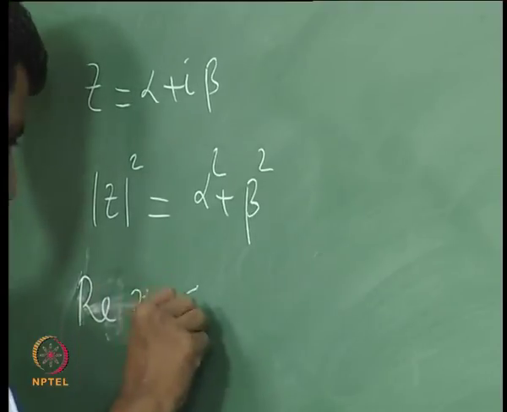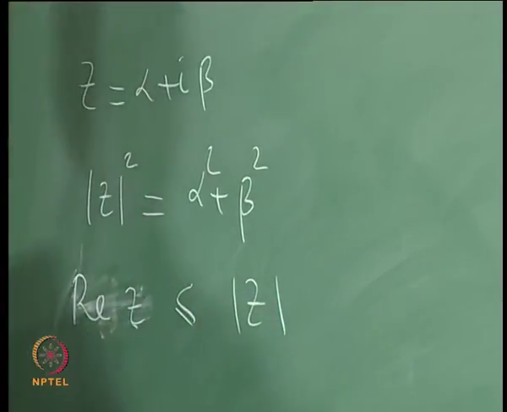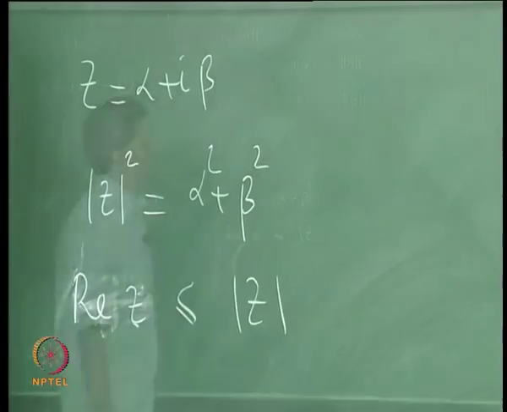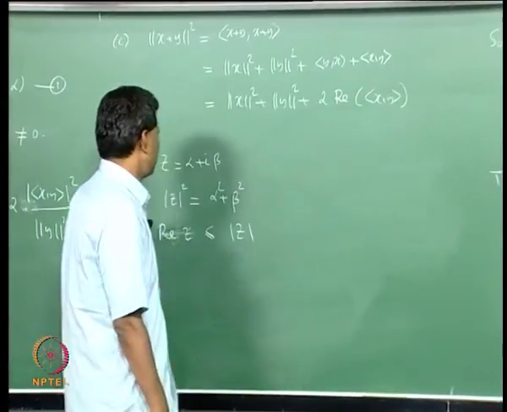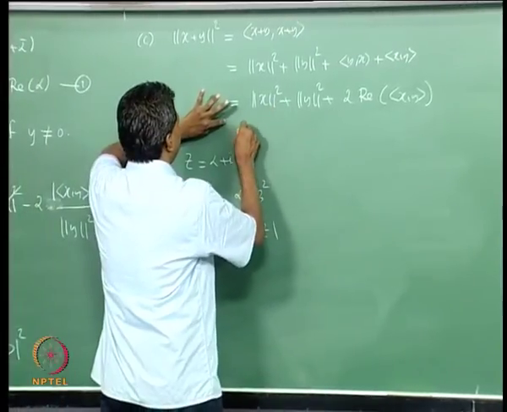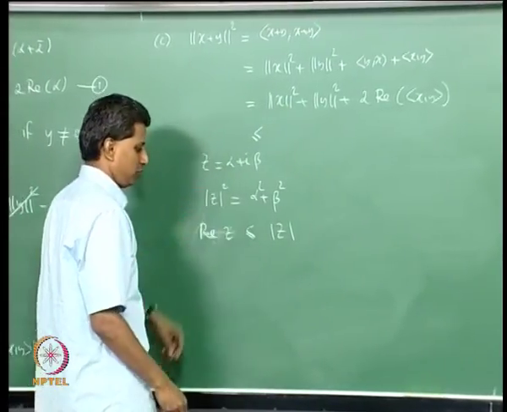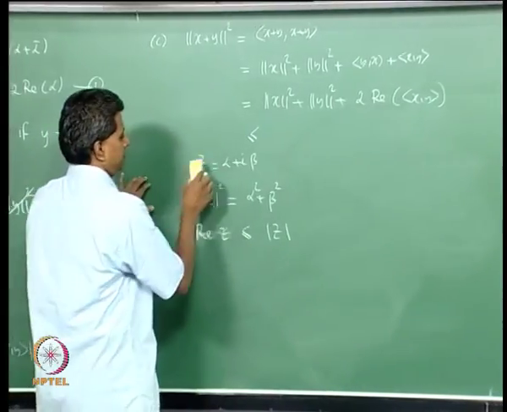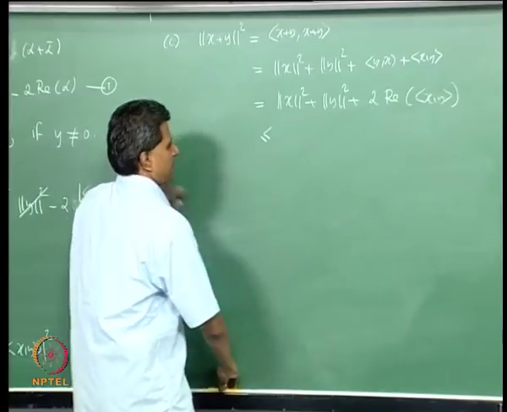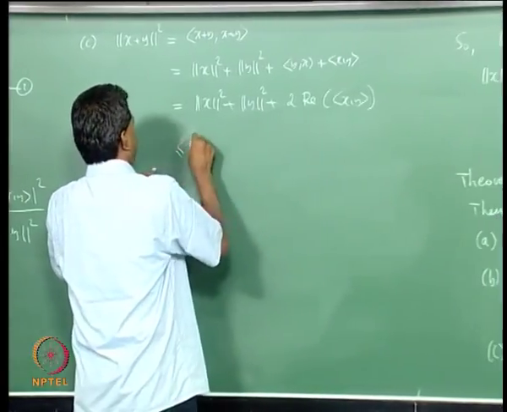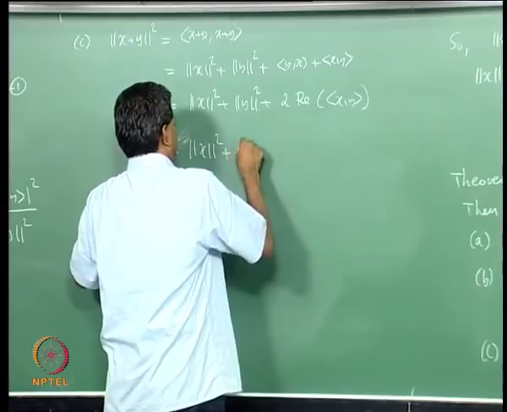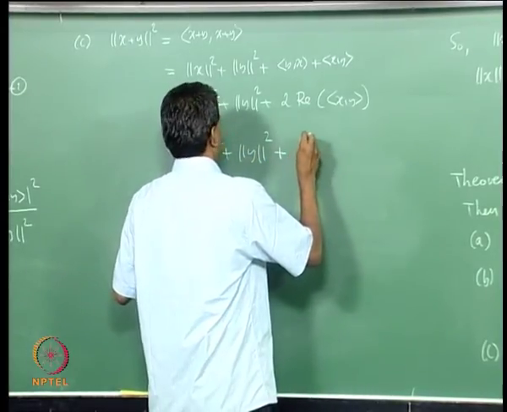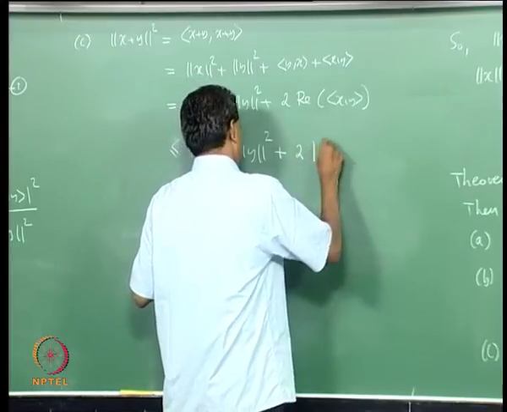Real part of z is less than or equal to modulus of z. Take the square root of this, you get this. So, real part is less than or equal to modulus of that. So, this real part is less than or equal to norm x square, these 2 terms, plus what did I write, 2 times modulus of the complex number.